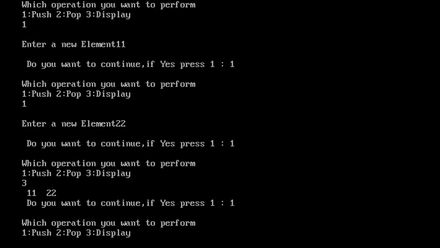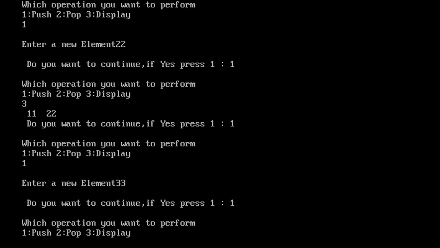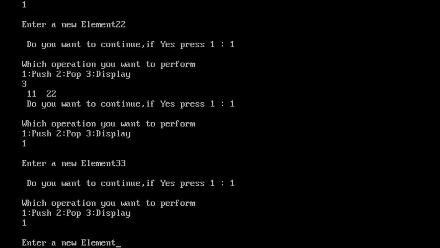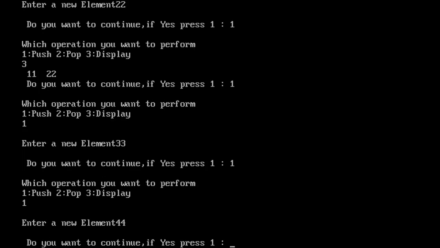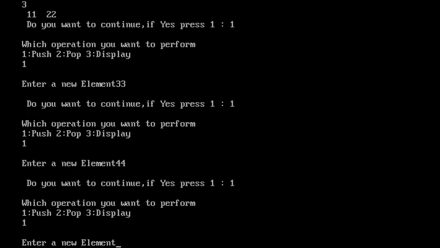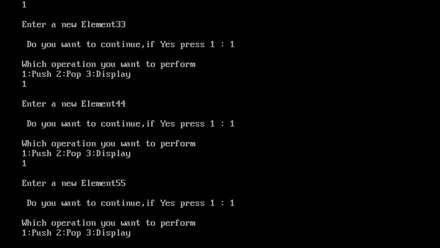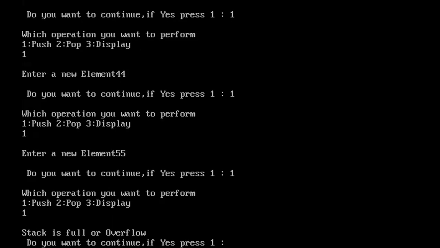Now we'll perform the next operation. Push 33. Do you want to continue? Yes. Push operation 44. Yes. Push operation 55. Do you want to continue? Yes. Push operation. Now this push operation is working or not?